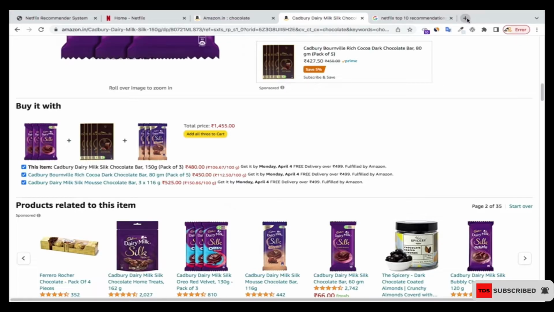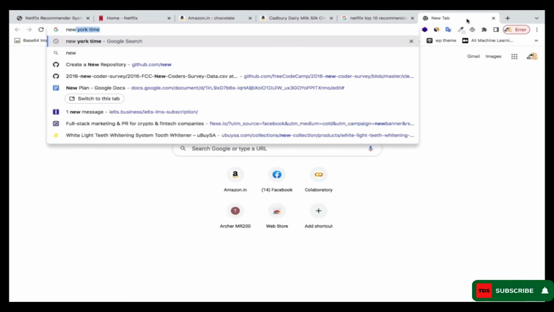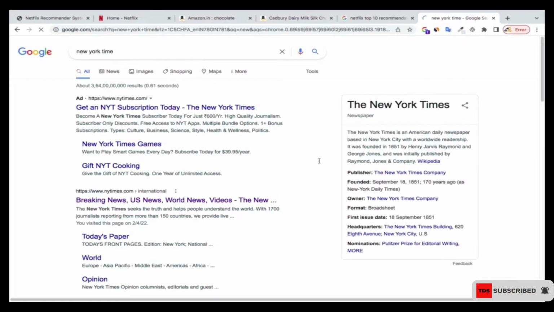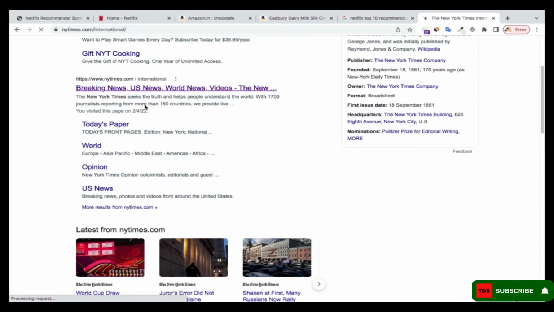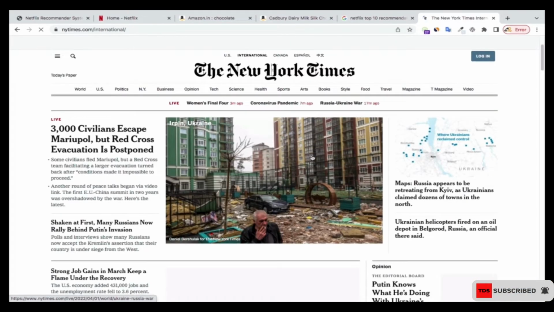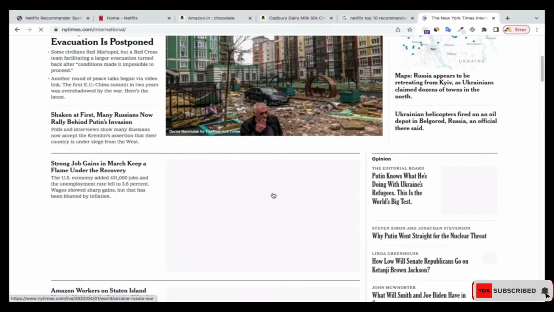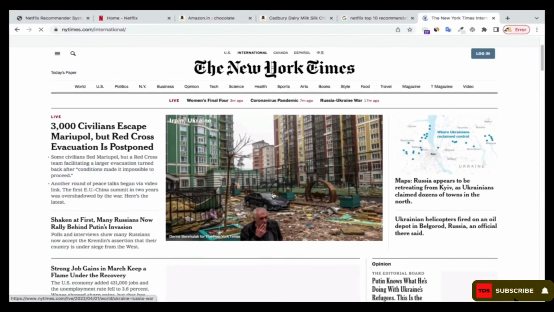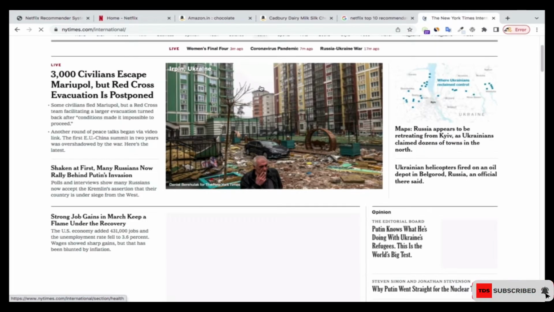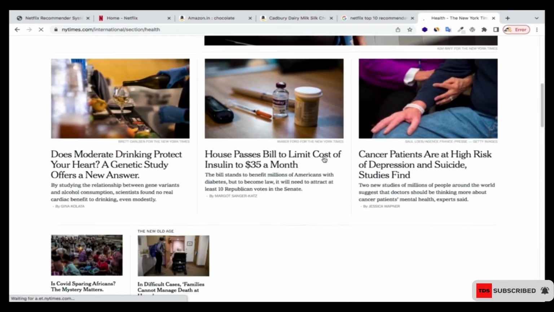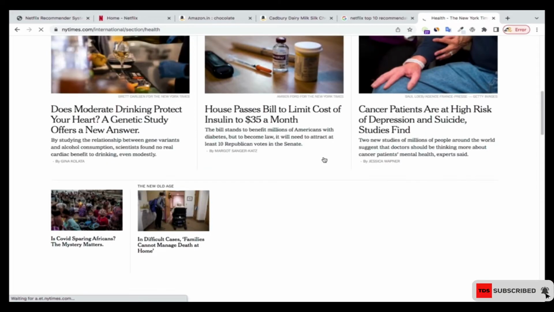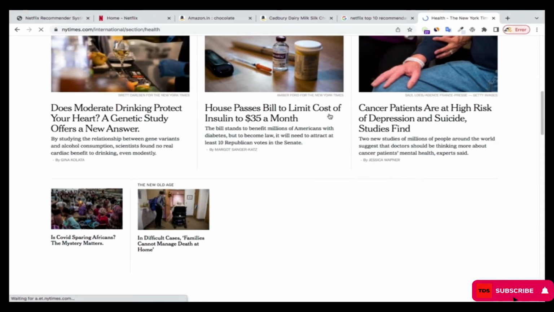If you go to a news portal like, say, the New York Times, for instance, and let me go to home. Now over here, depending on the content that I search, they are going to recommend similar content to me. So for instance, if I go into, say, health, inside health there are several stories over here. Let's say that I just select one of them. So let me select this one and see.